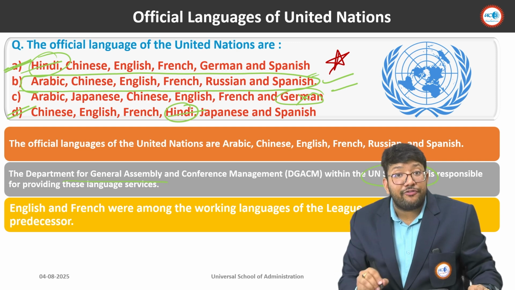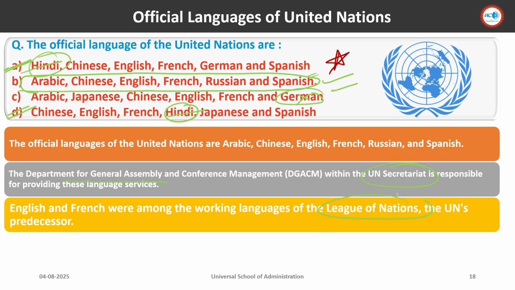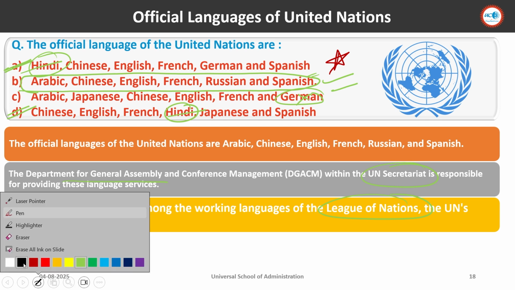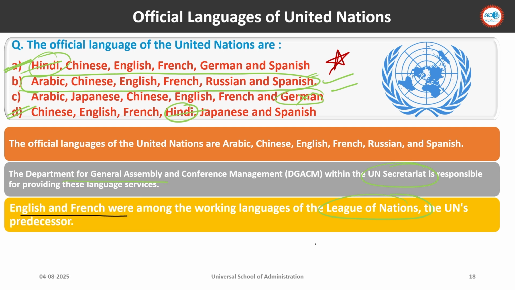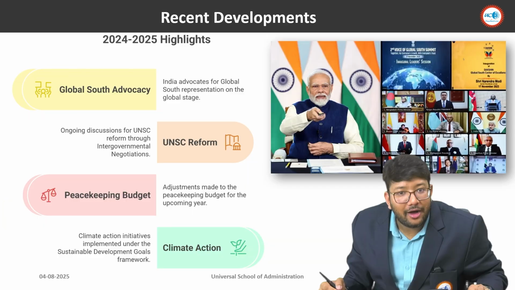English and French were initially part of the League of Nations also. Remember the League of Nations after World War I? Okay. So English and French were used during the League of Nations, and in the United Nations these are the languages. And Arabic was added later, in 1973, which has already been asked in an examination. Okay, so it shows the growing importance of the Arab world in international affairs.